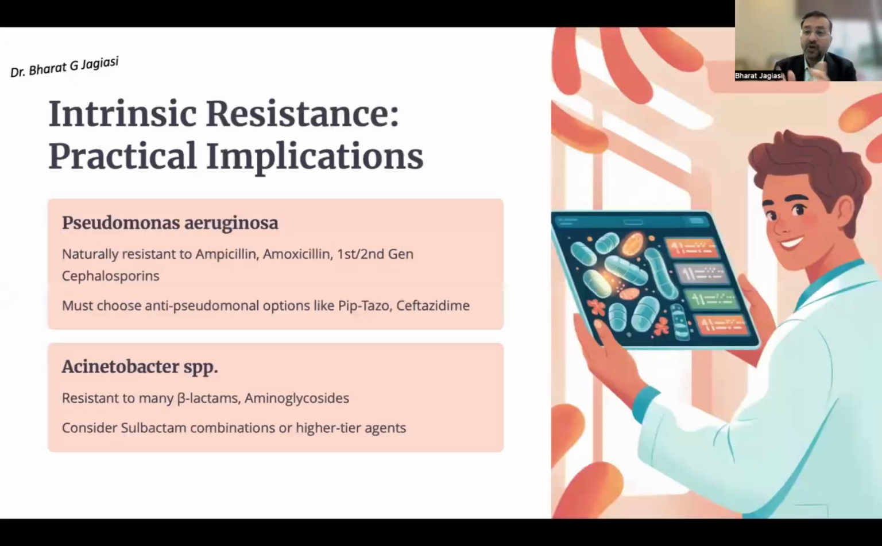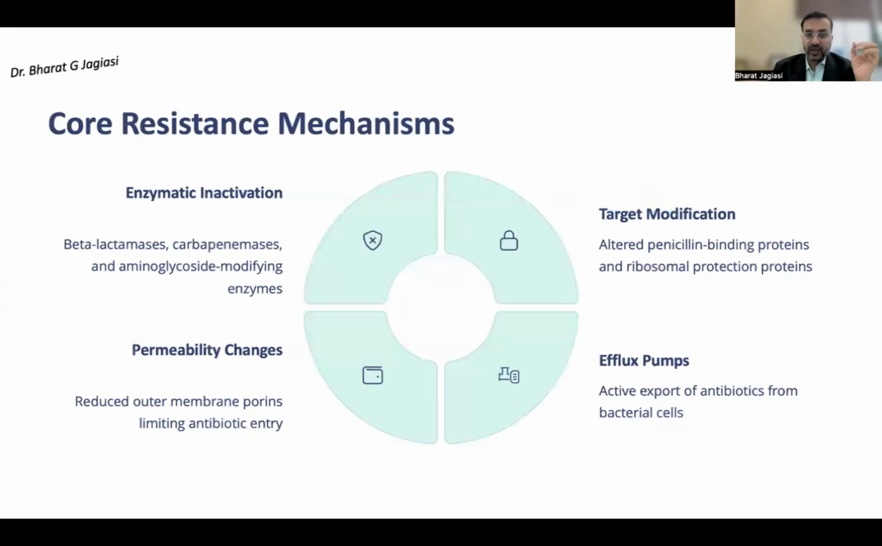So we talk of intrinsic resistance and we also understand the practical implications. As I spoke to you, maybe it's a non-lactose fermenter. So it could be that in my ICU Pseudomonas is more common. So we all know it's naturally resistant to ampicillin. So my antibiotic of choice in those cases would be maybe pip/tazo and ceftazidime. Same if, suppose, Acinetobacter is more common in my ICU and it's a non-lactose fermenter, I will consider using a high dose of sulbactam, maybe different agents, but I know these are resistant to the beta lactams and the aminoglycosides.